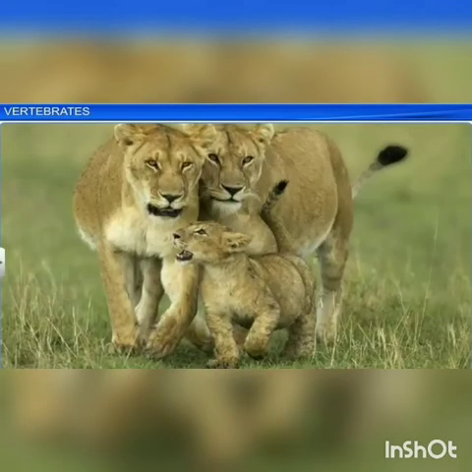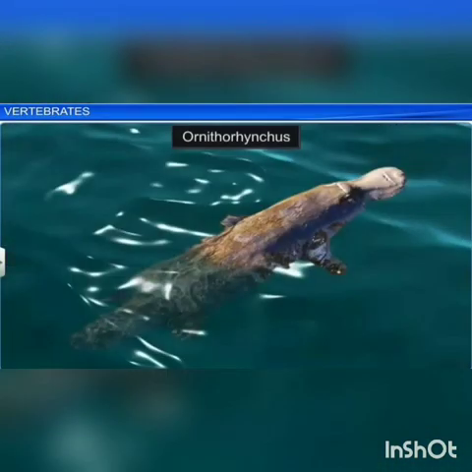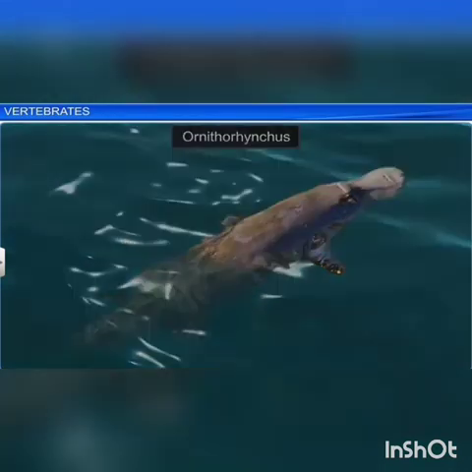All are homeothermic, which means they are warm-blooded animals. Sexes are separate and fertilization is internal. Some of the examples are Panthera leo, Canis, Macaca, Camelus, boar, and dolphins. These are viviparous, whereas Ornithorhynchus is an oviparous mammal.